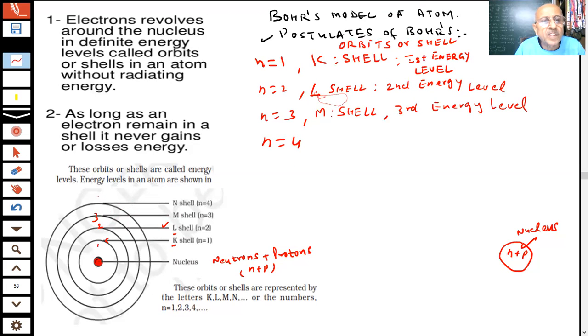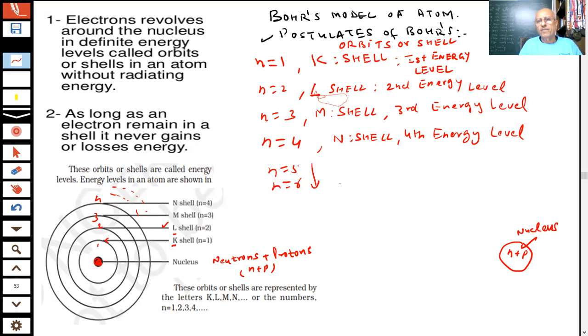If n is equal to 4, it is called the N shell, the fourth energy level. And there can be more as you go. So I can draw more, n equal to 5, n equal to 6, and so on.